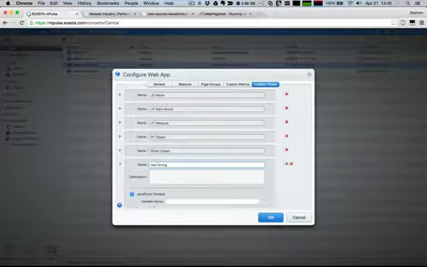There is a character limit to the naming of your custom timers. Currently it's 15 characters. And you can put anything you want in the description. So I'm just going to call it a custom timer using NavTiming API. Oops, spelled correctly.